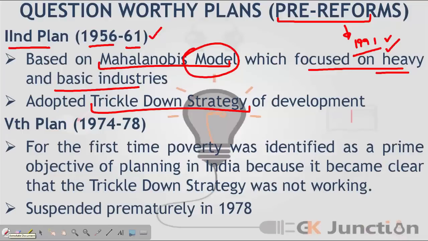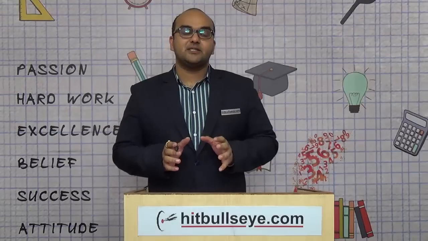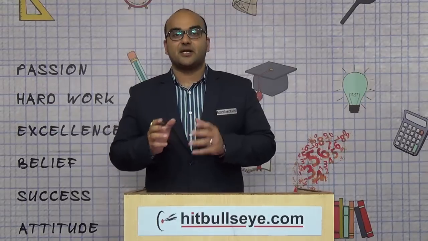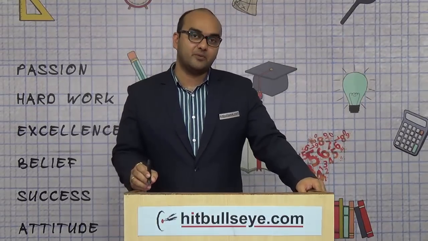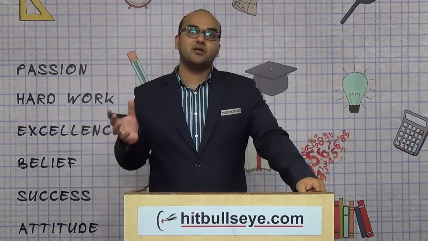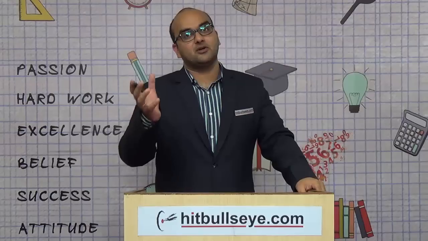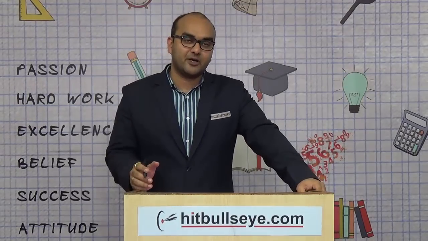Next we talk about the fifth five-year plan from 1974 to 1978. During the 1970s, it was realized that the trickle-down strategy proposed in the second five-year plan was not really working. What was happening as a result was a huge concentration of wealth at the top, right? And the benefits were not really trickling down to the farmers.